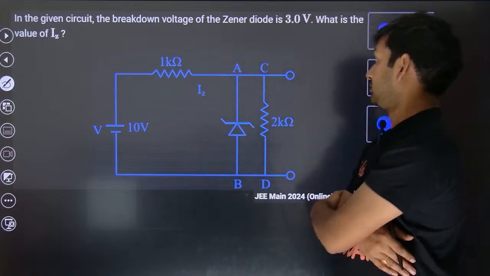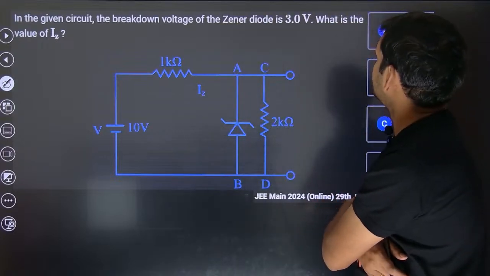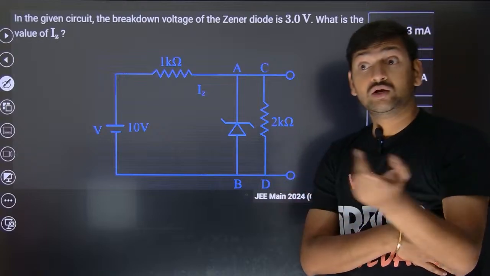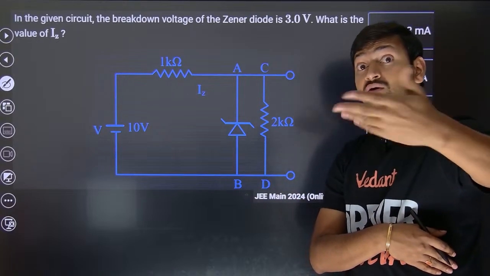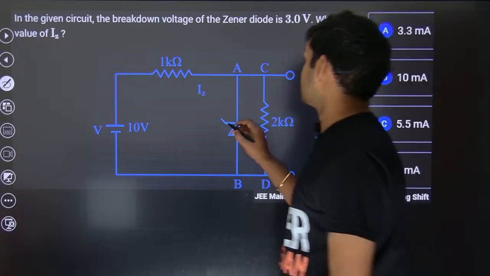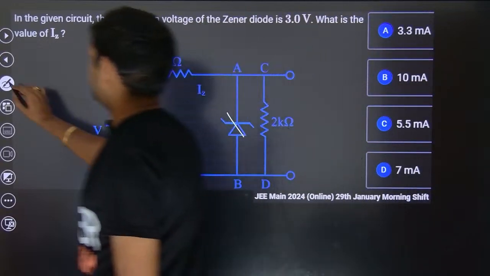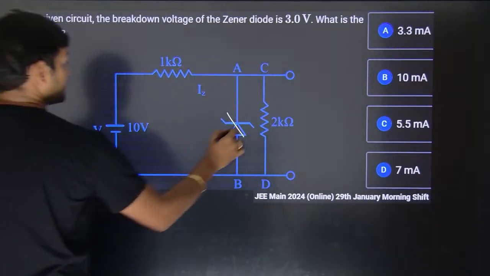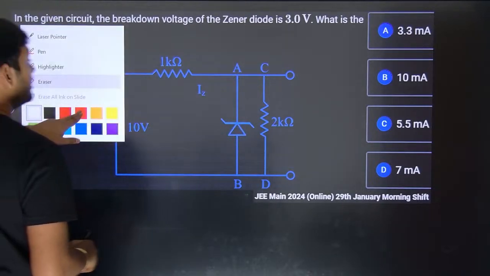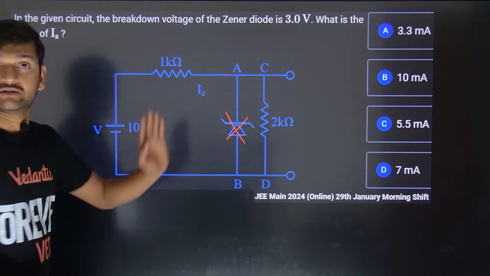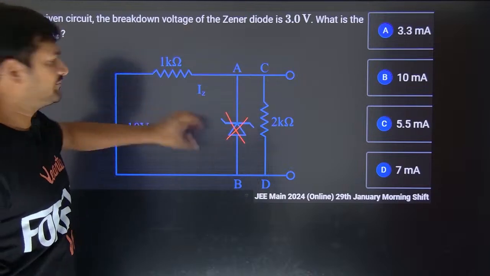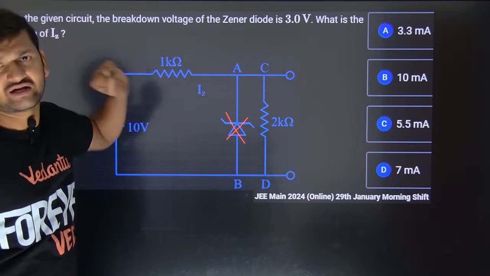In the given circuit, the breakdown voltage of the Zener diode is 3 volt. I don't know whether the Zener diode is going to be in the breakdown situation or not. Forget about that Zener diode for some time. I want to check whether it will be broken down or not. You think that it doesn't exist.